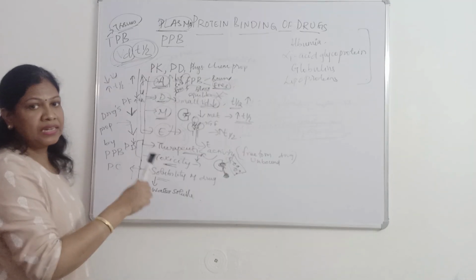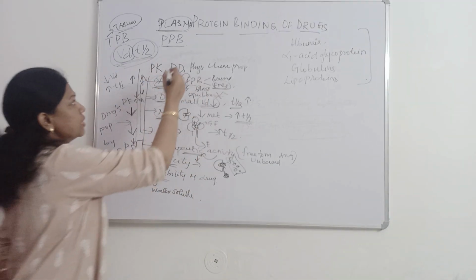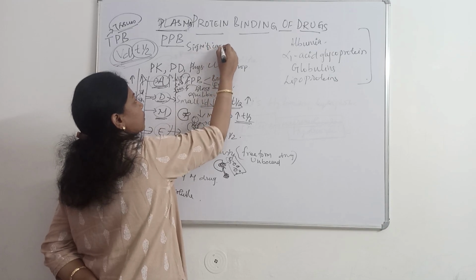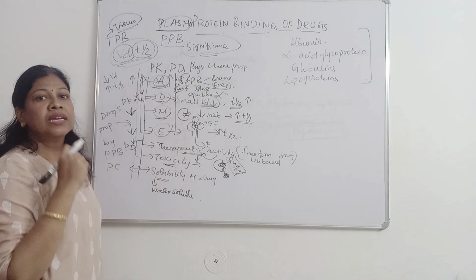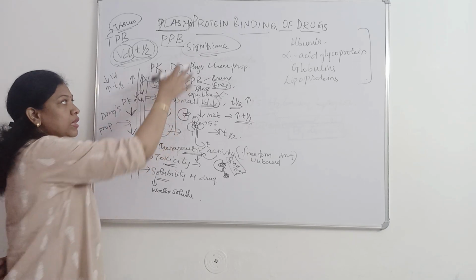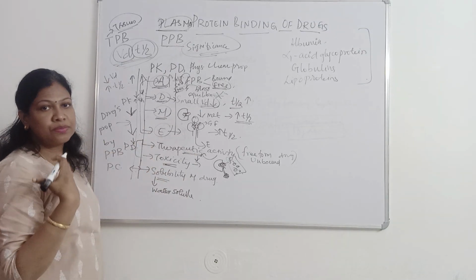I'm summarizing again. The topic of this video is the significance of protein binding, or the effect of protein binding. What happens when protein binding occurs? When a drug is bound with protein, these are the significant effects that take place in the body.